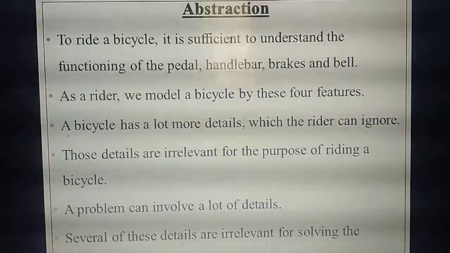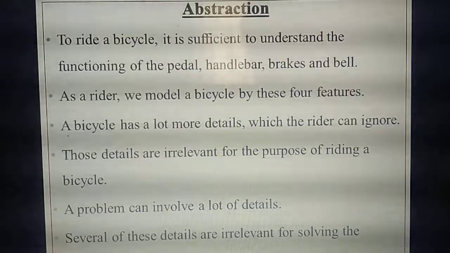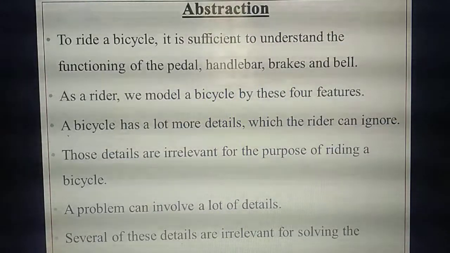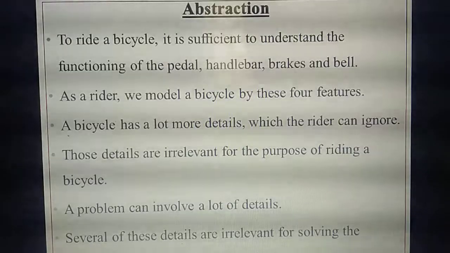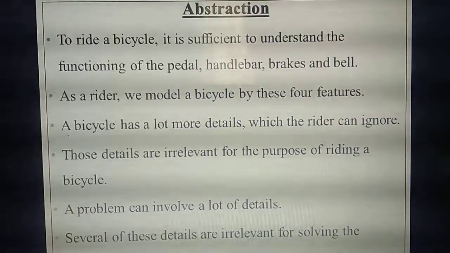All the remaining things are not important for your riding. So if you are learning to ride a bicycle, you are not bothered about the remaining things. Only you will know about these 4 things. So this is called what? Abstraction. You take only the essential details, learn about them, and hide the remaining things.